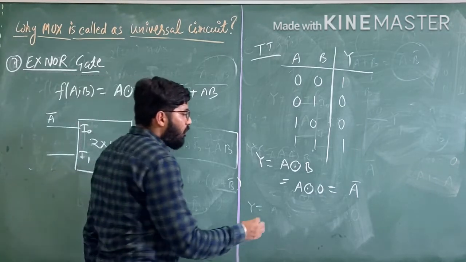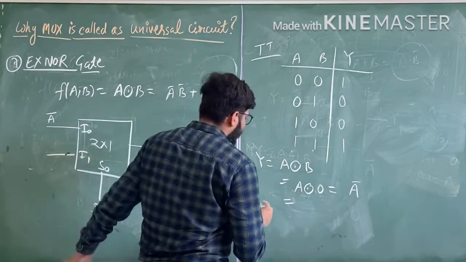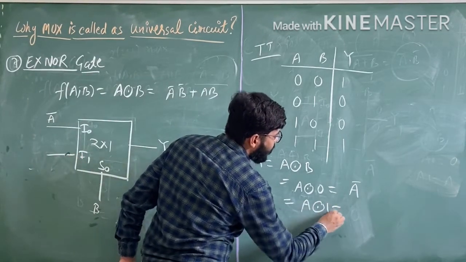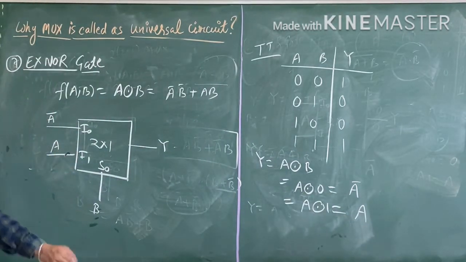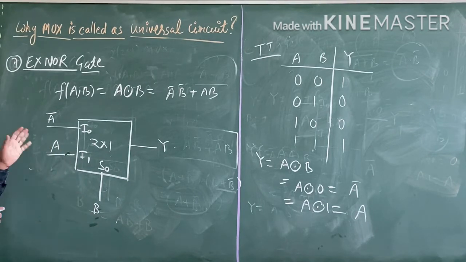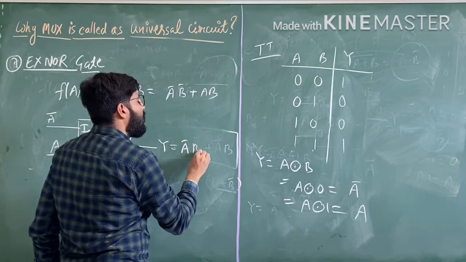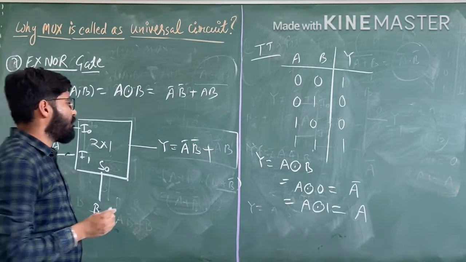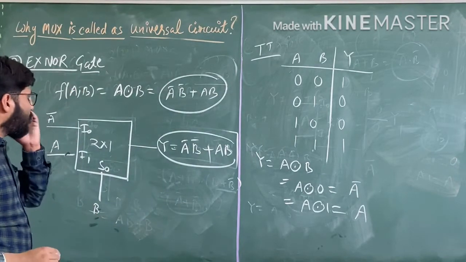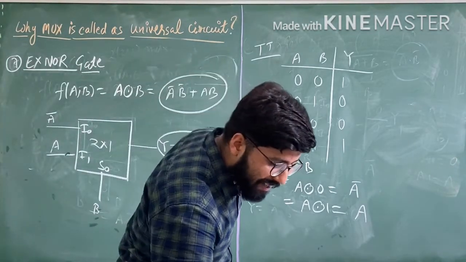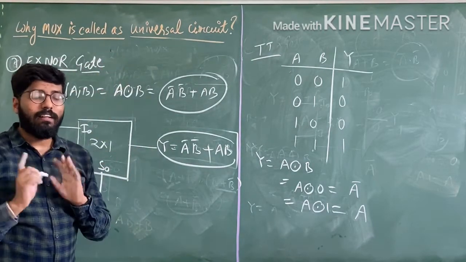Okay. If the value of select input B is 1, we get the pin I1. A XNOR 1 is A. So we can get here A. So now we can see whether we get the same result or not. If we multiply A complement with this, we can get A complement B complement plus AB. We can get the same result of XNOR gate. So in this way, we will say that multiplexer is also called a universal circuit.